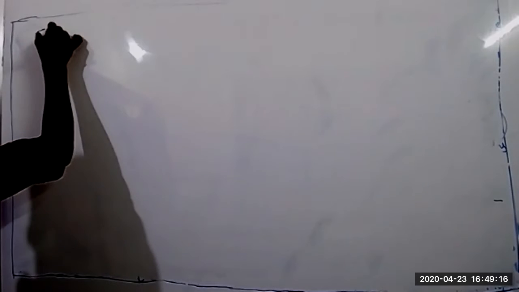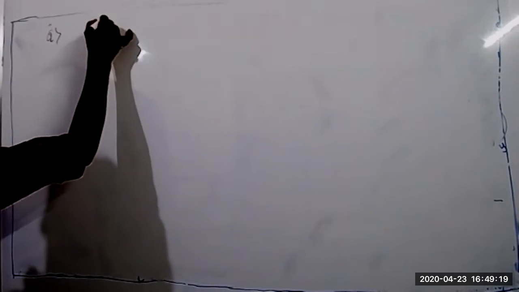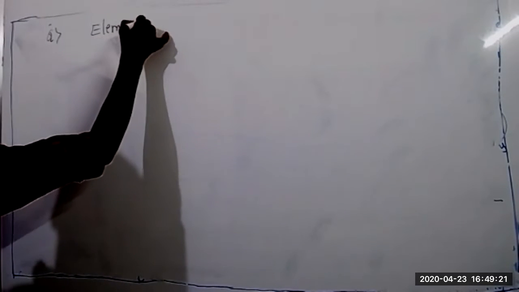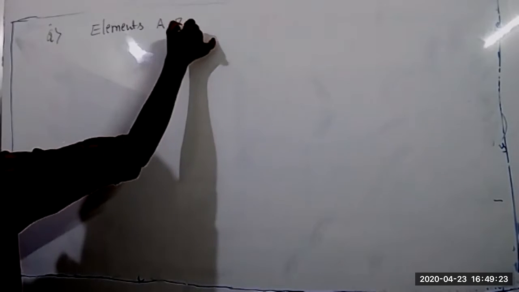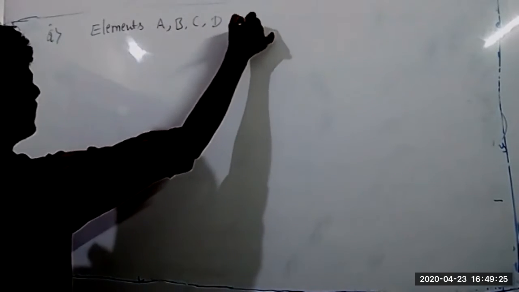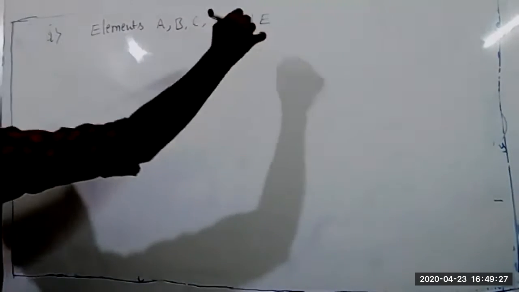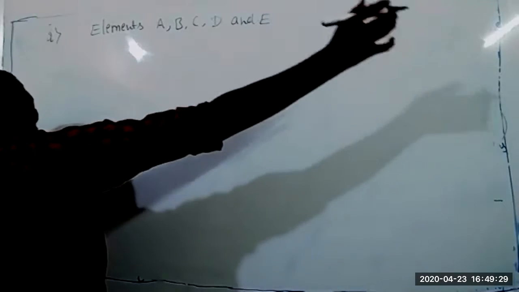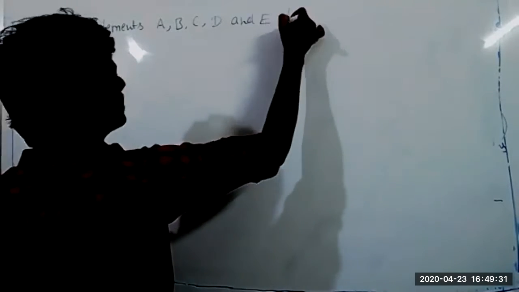Next question. Elements A, B, C, D, and E have the following electronic configuration.